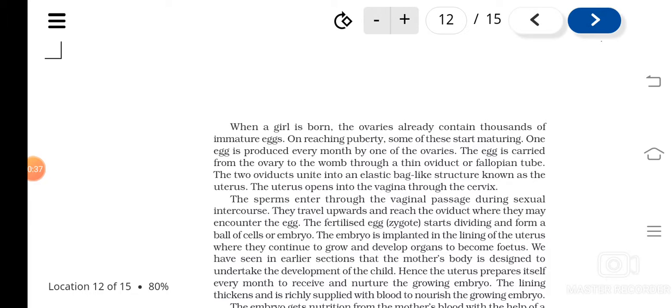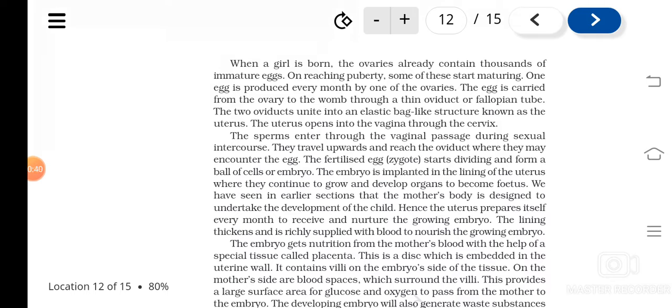After fertilization, the egg gets converted to a zygote, and the zygote starts its division in the fallopian tube itself. They form a ball of cells, and that is known as the embryo. This embryo gets implanted in the lining of the uterus, and that process is known as implantation. They grow and develop organs, and become the fetus, isn't it?